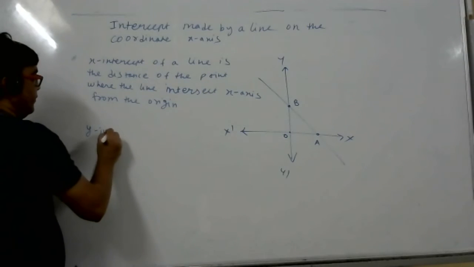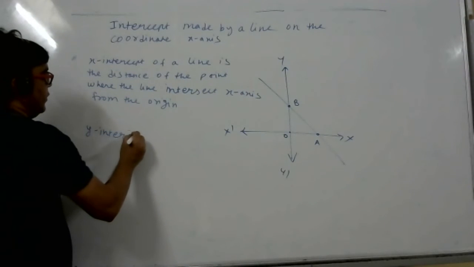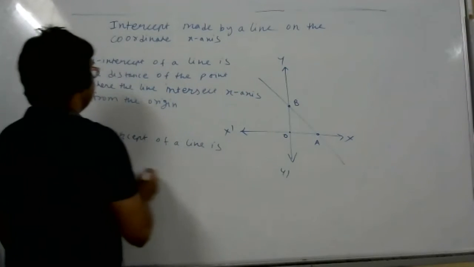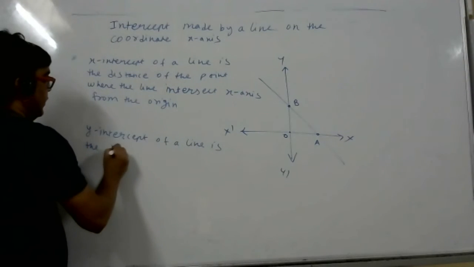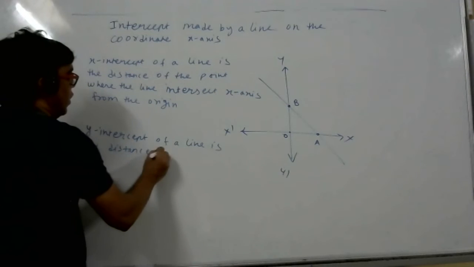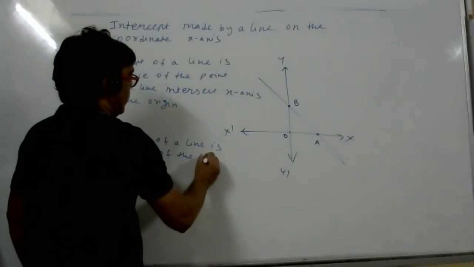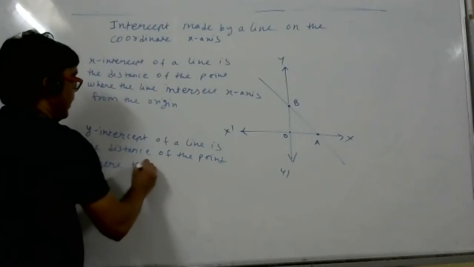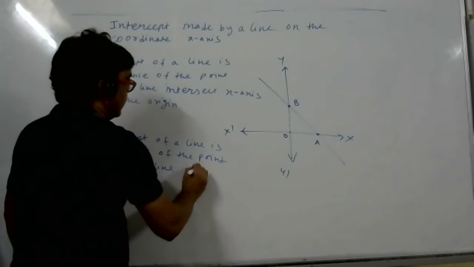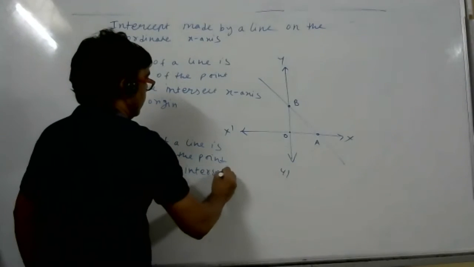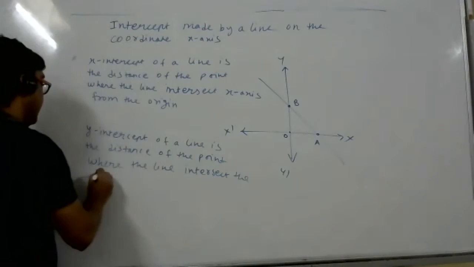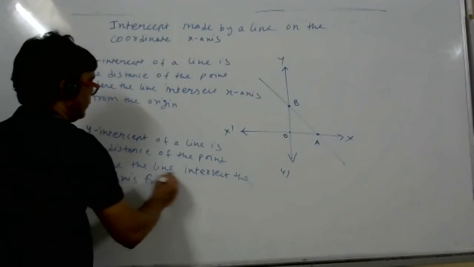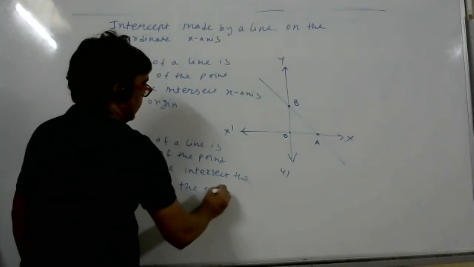Y-intercept of a line is the distance of the point where the line intersects the y-axis from the origin.